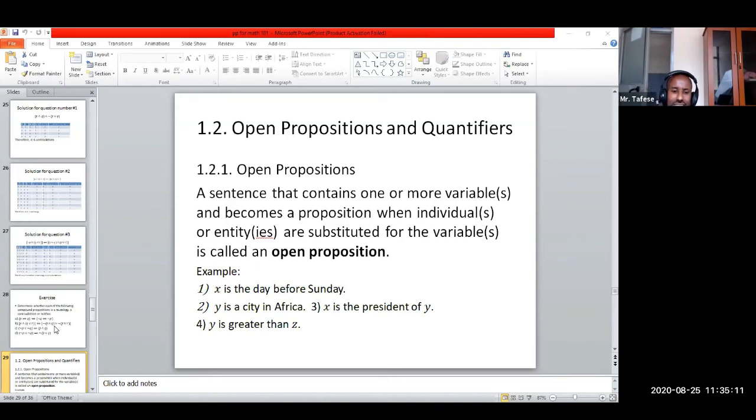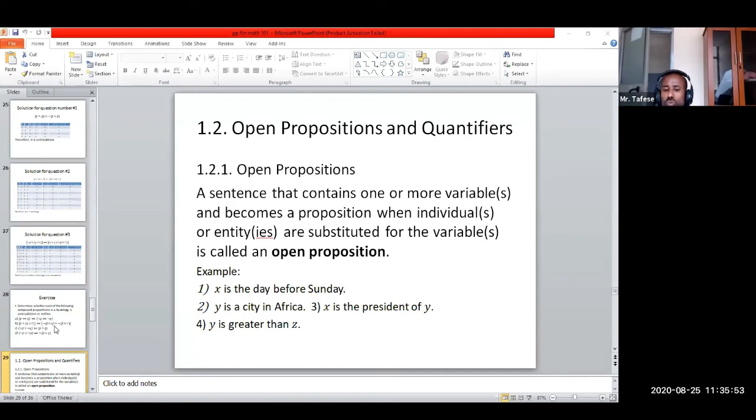X is a city in Africa. So if you insert a well-known city which is found in Africa, it will be true, like Lagos, Addis Ababa, Khartoum, and so on. If you insert cities which are not in Africa, like London, Buenos Aires, and so on, it will be false. So the truth value of question number 2 and question number 1, as well as 3 and 4, depends on the right or wrong replacements.